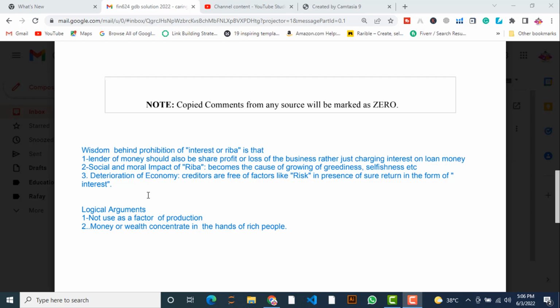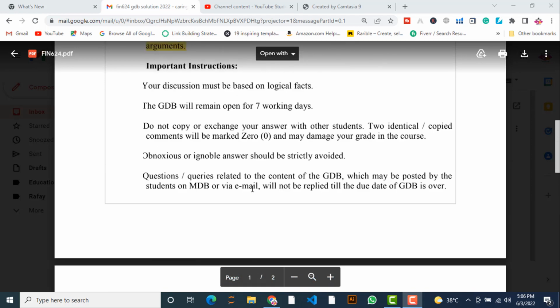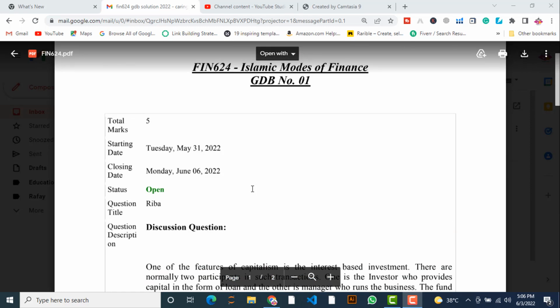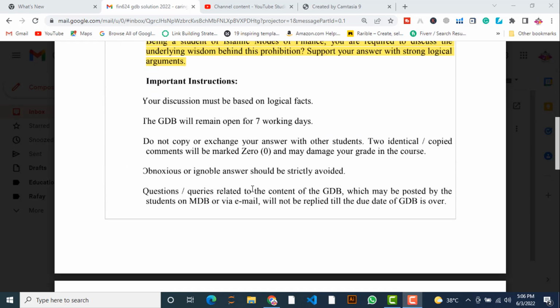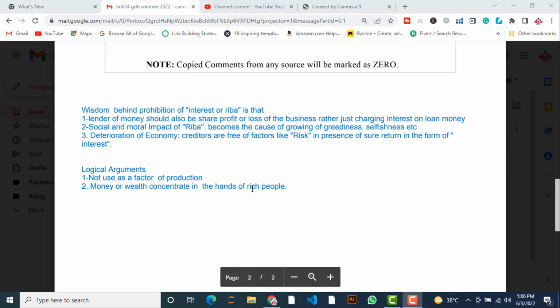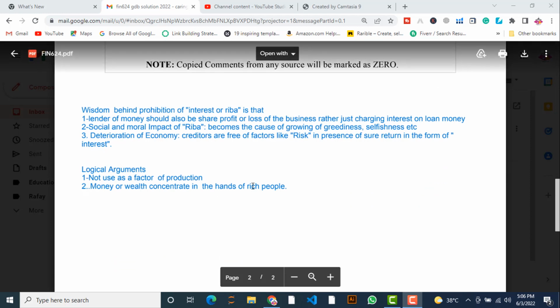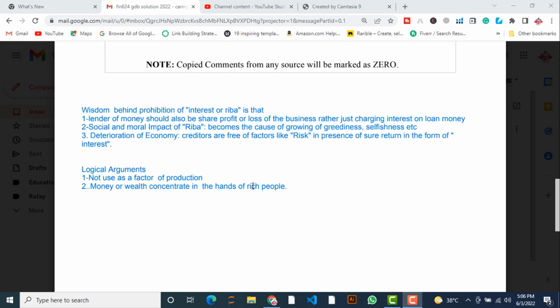I don't know how lengthy it must be for 5 marks, as it is your assignment or GDB, and you know very well about the length of the solution. In my opinion, I have given 5 points for 5 marks, so it fulfills the requirement. If you want to add something else, you can add it.